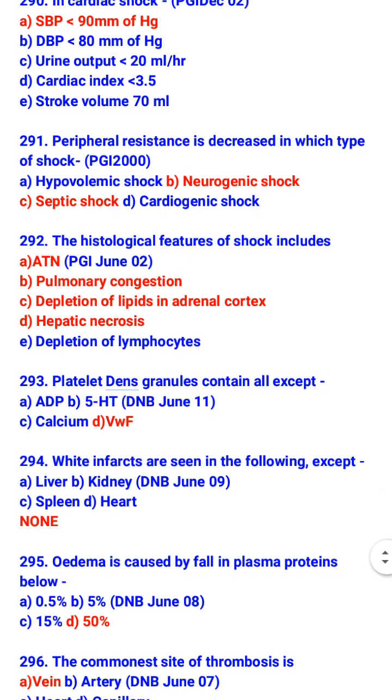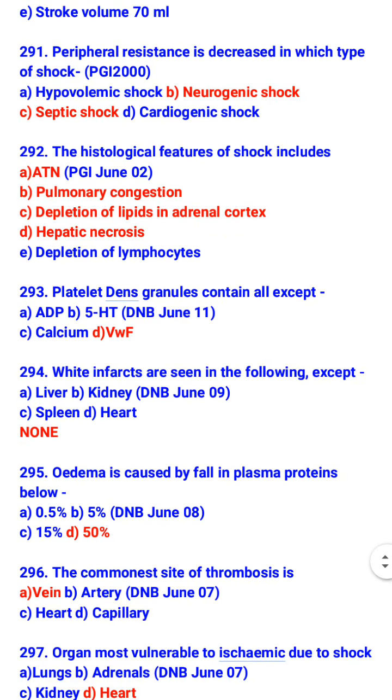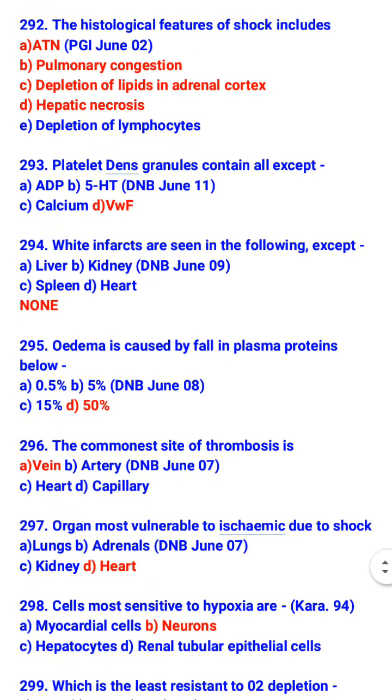The histological features of shock include ATN and pulmonary congestion, depletion of lipid in adrenal cortex, hepatic necrosis. Platelet dense granules contain all except VWF. White infarcts are seen in all of the following except none of these. So, white infarcts are seen in liver, kidney, spleen, and heart.